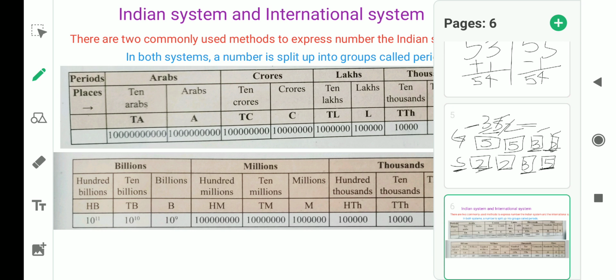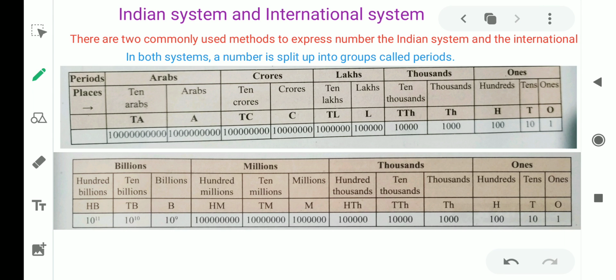Next is how to write any number. To show or to read the numbers, there are two methods to express numbers: the Indian system and the international system. I think many of you already studied these in class 5. One more thing I want to add: in both systems the digits are divided into groups, and these groups are called periods.